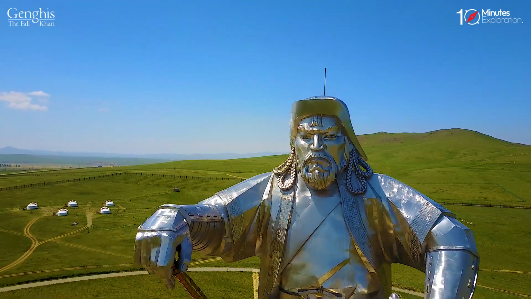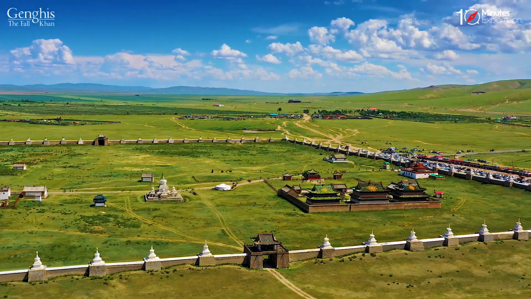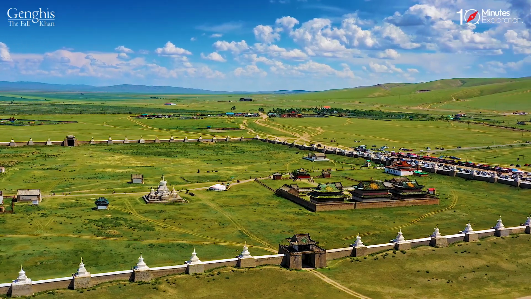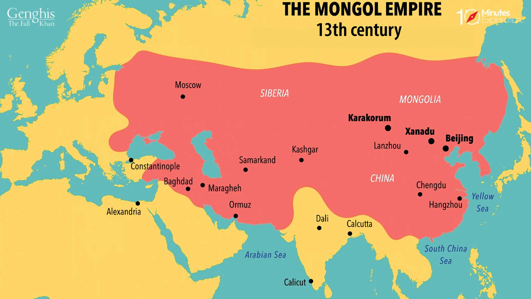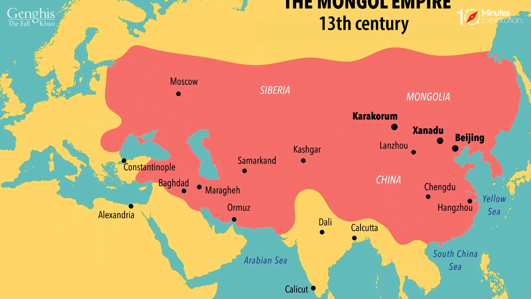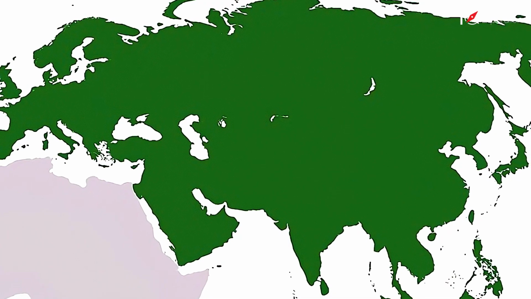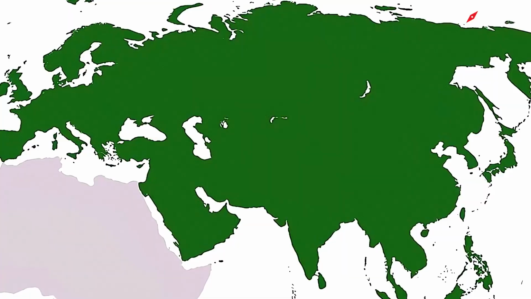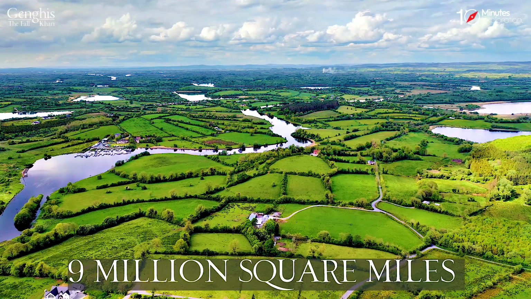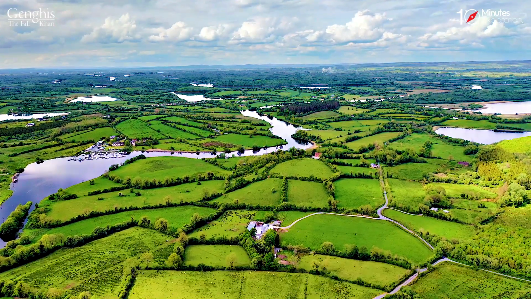In the previous video, we talked about the rise of Genghis Khan, the founder and first ruler of the Mongol Empire, which stretched from China to Europe at its peak in the 13th century. It was the largest contiguous land empire ever created, covering about 9 million square miles or 23 million square kilometers.